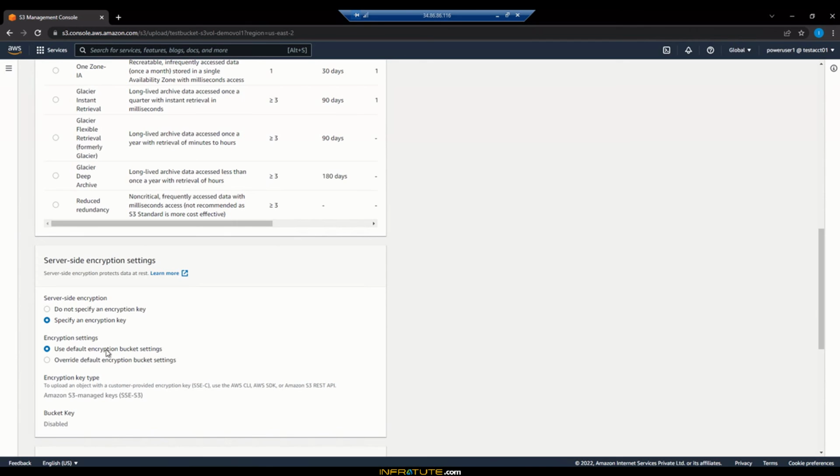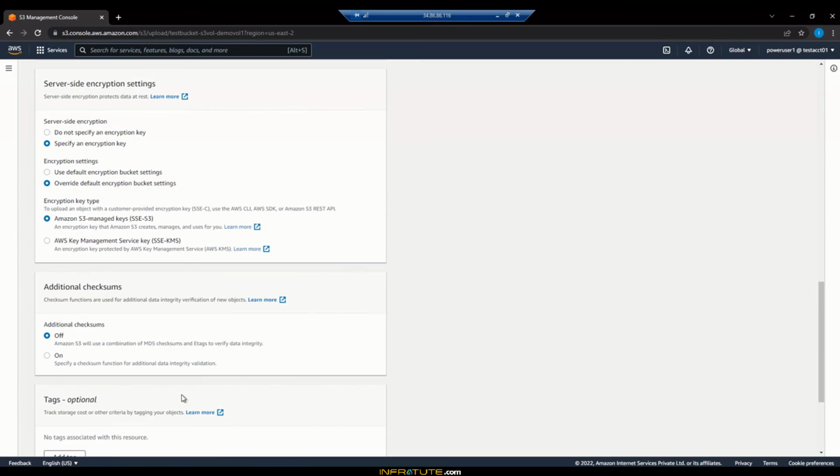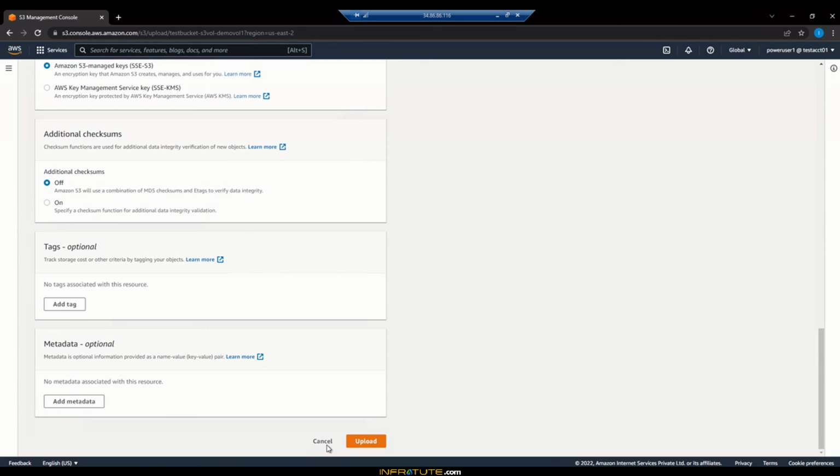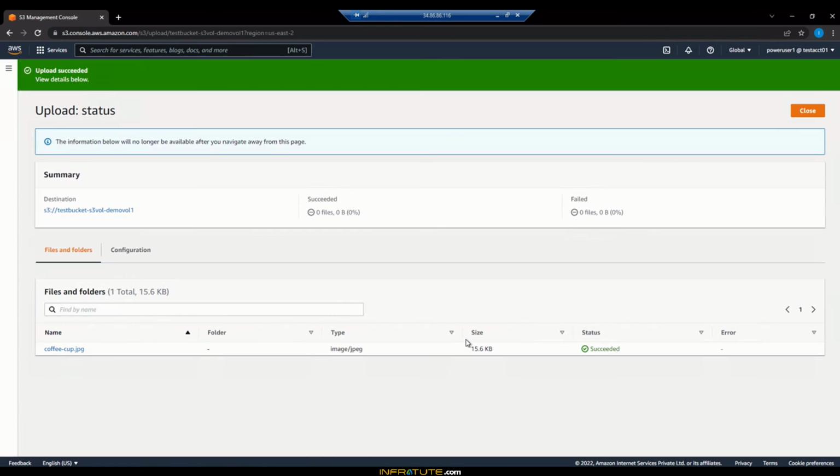Use default encryption bucket keys. You remember we already set this on the bucket in one of the previous sessions. That's why it is asking if you want to use the default encryption bucket settings. We will go with the manual one. We will select it ourselves to ensure that we are selecting the right encryption type. Amazon has three managed keys, and yes. So let me upload now. You see that the upload has succeeded.